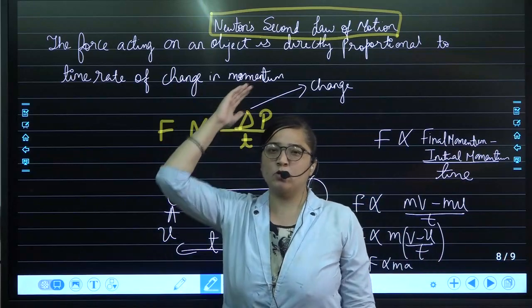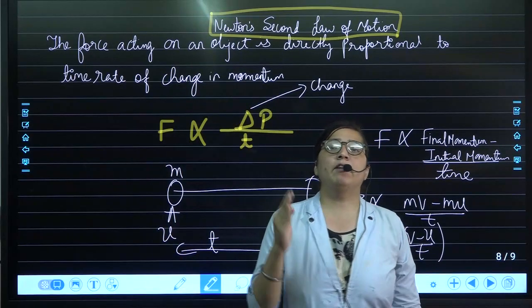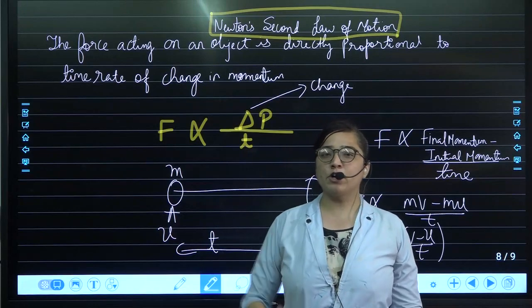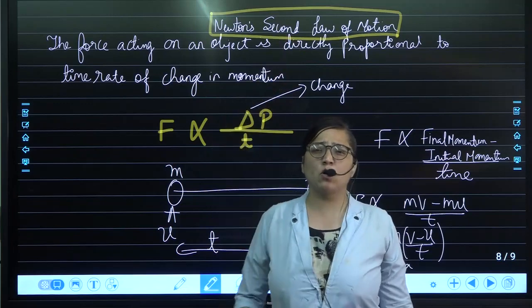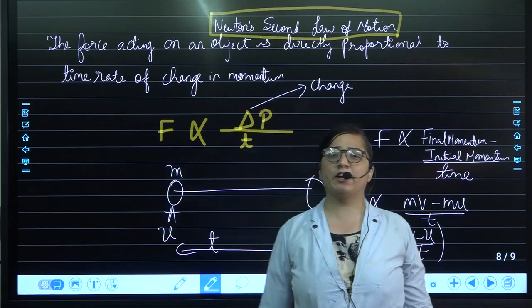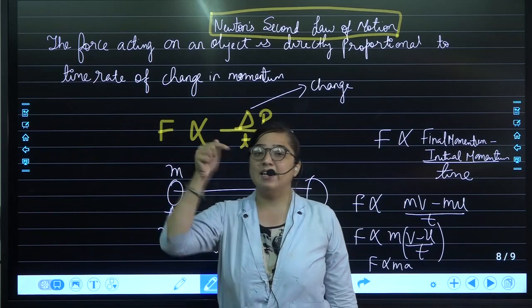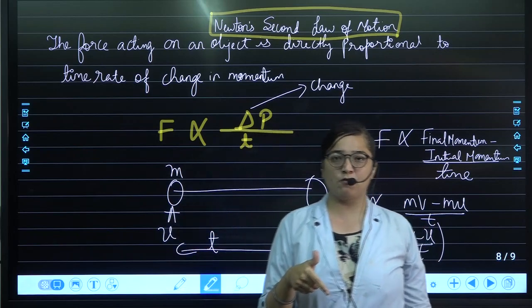Whenever the karate player is going to hit the bricks, they will hit it very quickly. They won't do it slowly, gently like this. Very quickly, with one stroke only, they are going to hit it and shatter it into pieces. Why? Because less the time, more will be the impact of force.